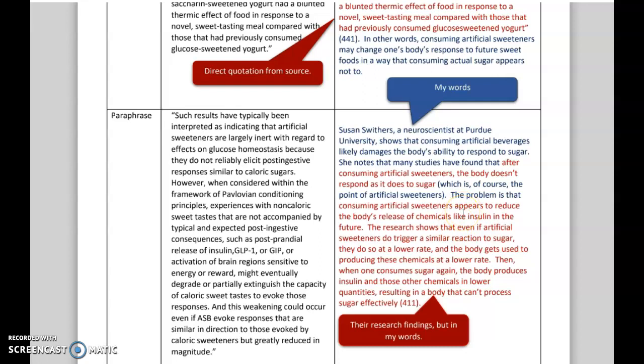One of your jobs as a writer is to sort of translate difficult research into terms a layperson could understand. That's what the popular articles this week are trying to do. Sometimes they do well, sometimes they don't do well. One of the things we can very clearly see, however, is that the job of that journalist, and your job as a writer here, is going to be able to explain what that scholarly study really does in terms that we can all understand. This is a way to practice paraphrasing, which is how we get to that.